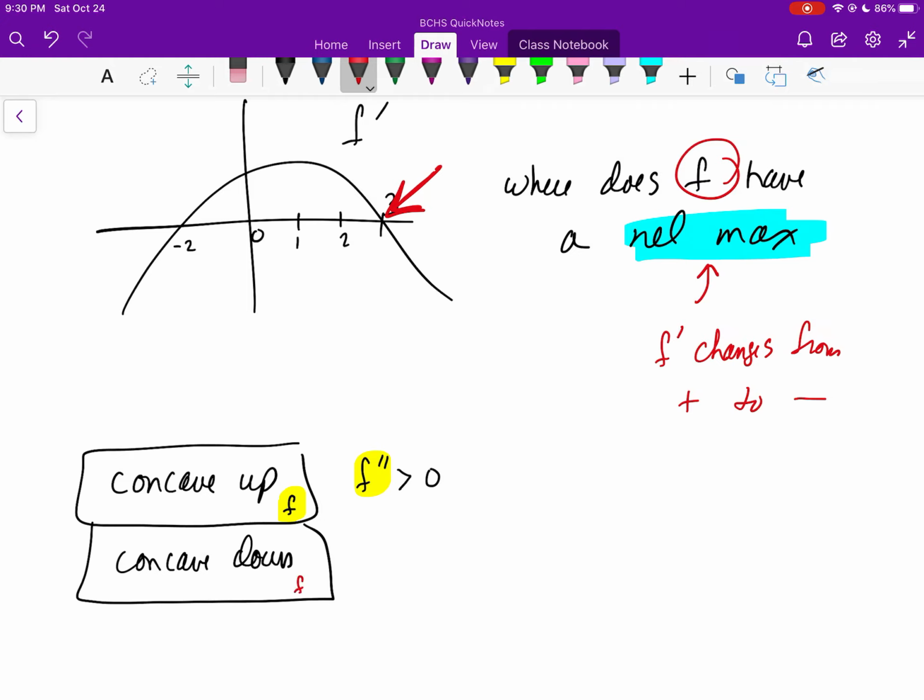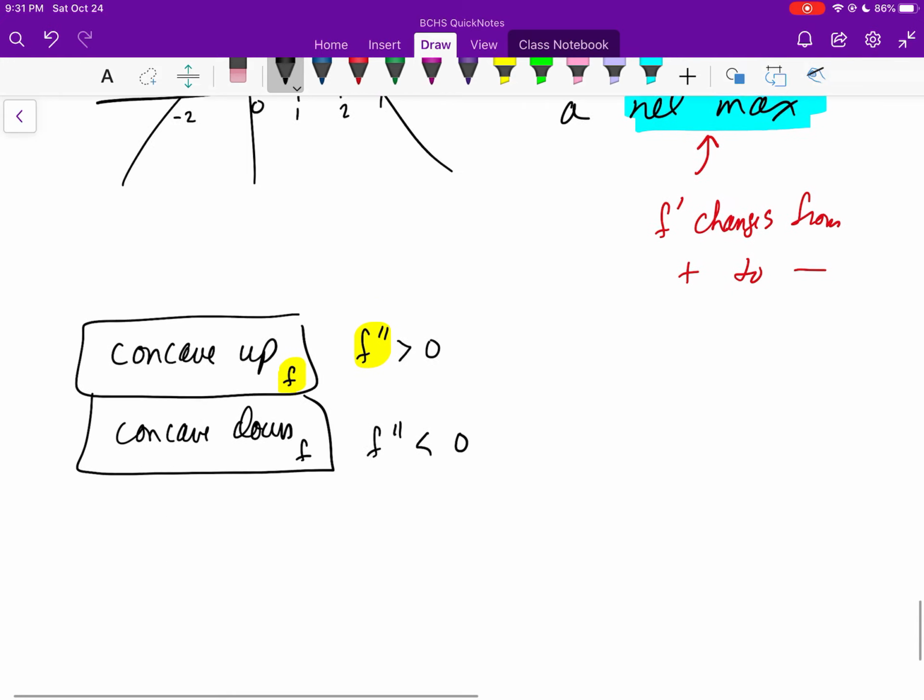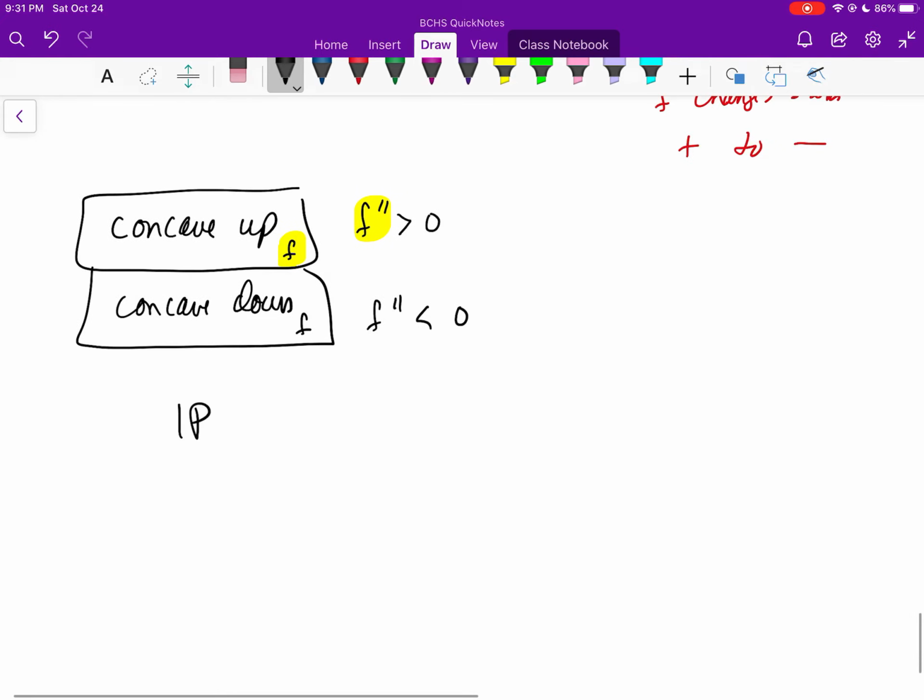When is it concave down? If they're talking about f double prime, it's going to be when the fourth derivative is less than 0. Again, it's the second derivative of whatever function they're talking about. Normally they ask about f, but they can ask about any function. Just remember, it's the second derivative of whatever function they're talking about, and make sure you call out these functions by name.